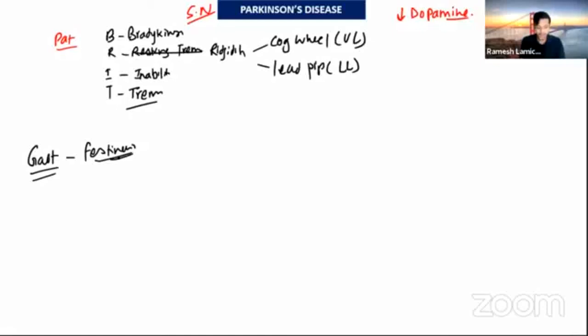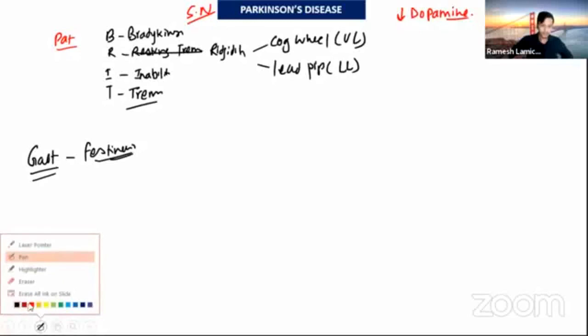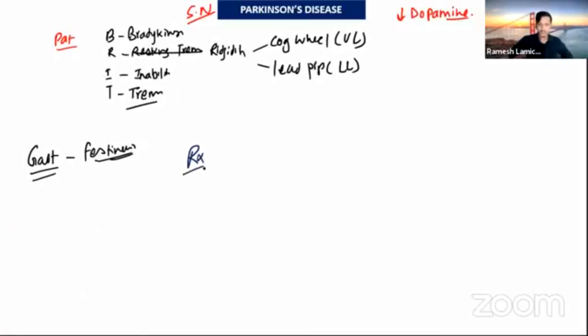So we make this diagnosis clinically, but we have to exclude other causes. To exclude other causes, we do a CT or MRI of the brain. And for the treatment of Parkinsonism, we have medical treatment, and we have surgical treatment like deep brain stimulation surgery.